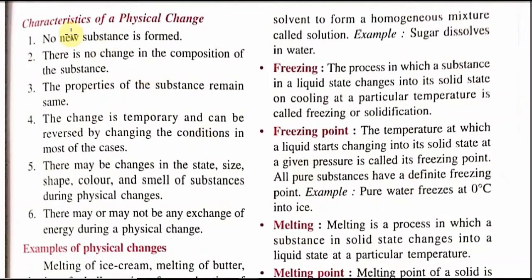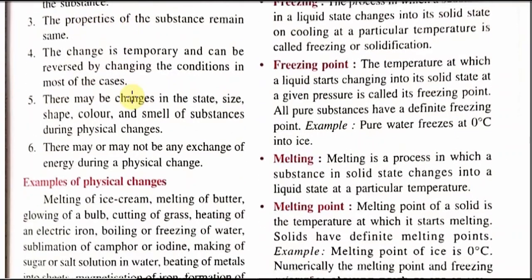Students, you can see here the first property, and please try to memorize this point because these are very important points. No new substance is formed. There is no change in chemical composition of the substance. The property of substance remains the same. The change is temporary and can be reversed by changing the condition. There may be change in state, size, shape, color and smell. There may or may not be exchange of energy during a physical change.